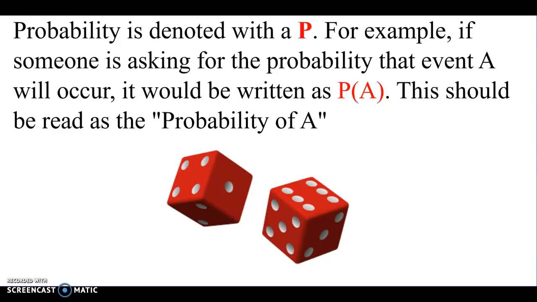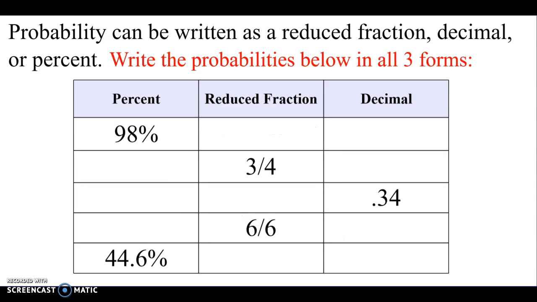So this is just our notation. Someone said last class, well, it looks like P times A, but it's not. That's basically asking you the probability of A occurring. So that's just the notation. So we'll get there in just a second. But now let's practice writing our different forms of probability.